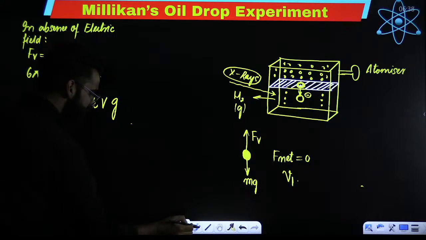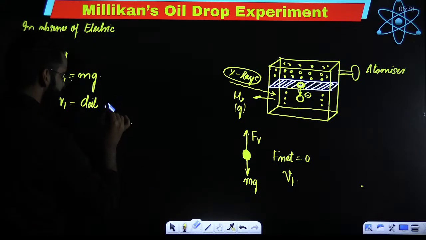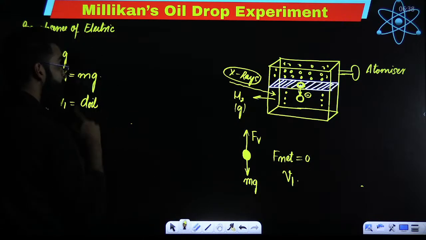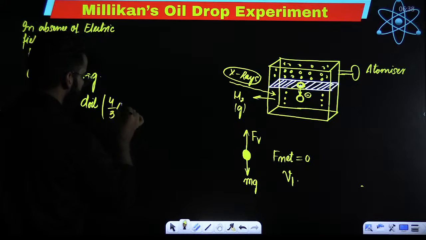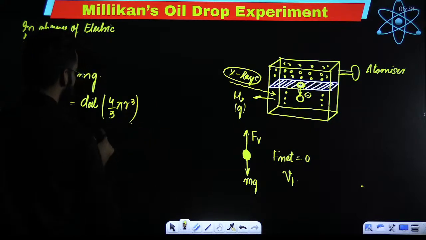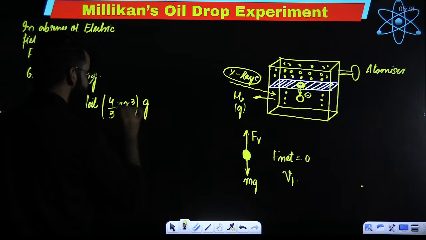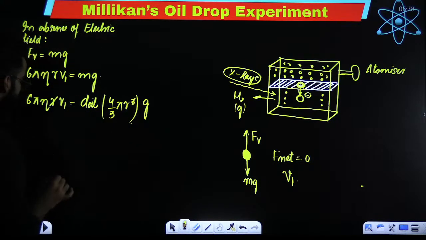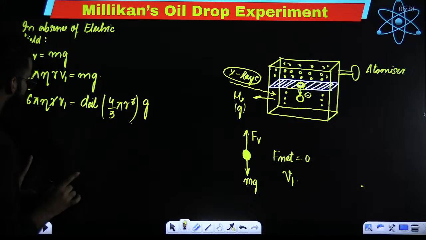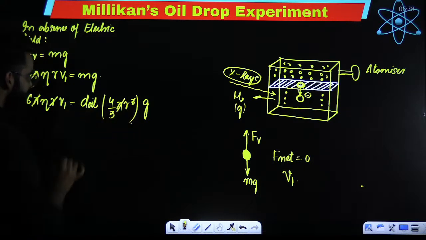Perfect. And my dear students, just try to understand. Density of oil droplet multiplied by volume of oil droplet. Oil droplet is spherical in shape. Its volume is 4 by 3 pi r cube, right? Density multiplied by volume multiplied by g. So can I say one of the r and one of the r gets cancelled out? Absolutely. So what can we conclude from here? This particular pi gets cancelled out.